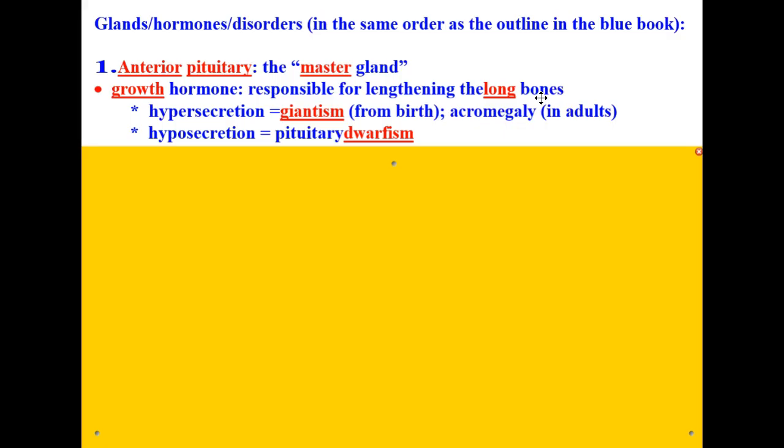for example. And hypersecretion, which you learned in the last lesson, is producing too much of the hormone, results in giantism if this happens from birth. It's called acromegaly if it happens during your adulthood. If it's hyposecretion, which is producing too little growth hormone, this results in pituitary dwarfism.